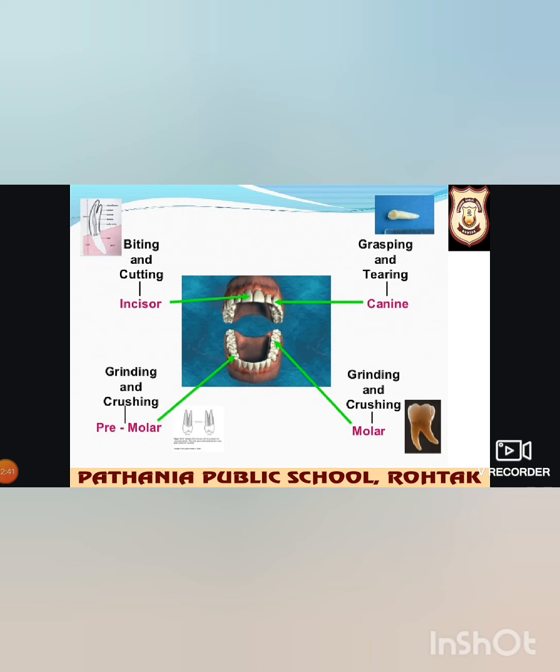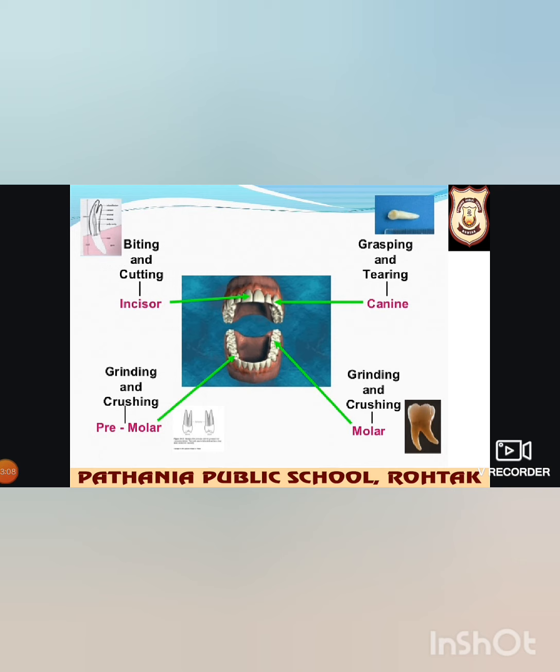What is the function of teeth? Teeth break the food into small pieces, chew and grind it. Chewing and mixing of small pieces of food with saliva is called mastication. And this digestion of food inside the buccal cavity is called mechanical digestion, because the teeth are continuously working to make the food particles so small.